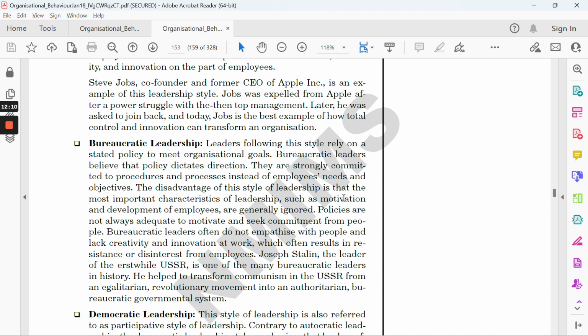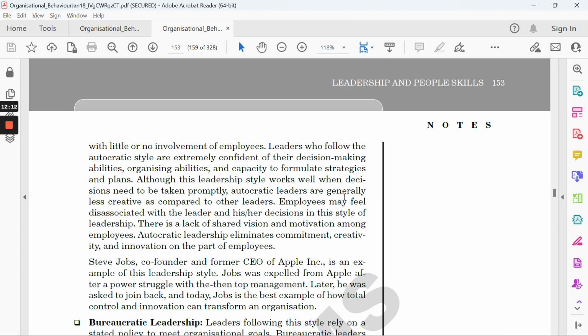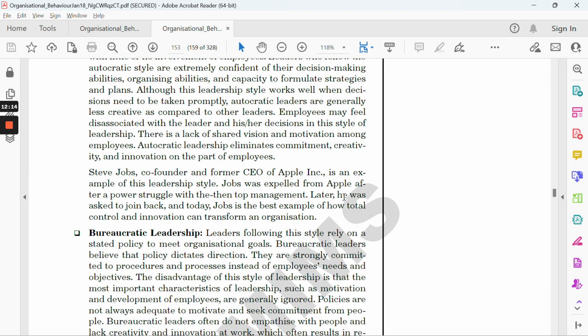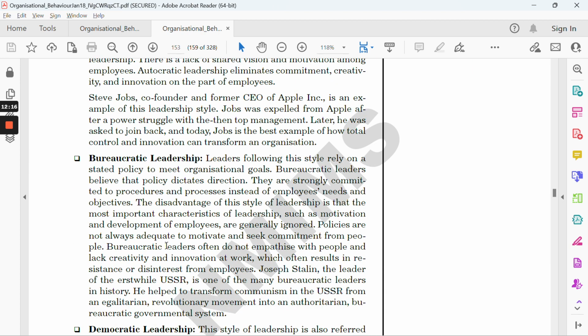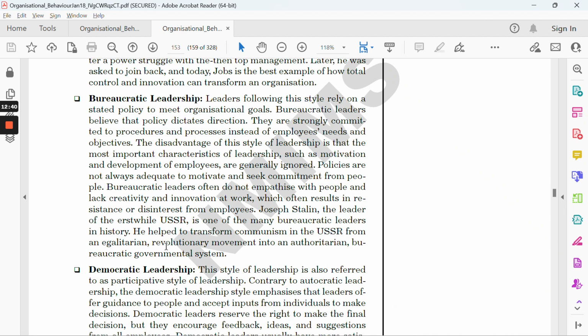So in the case of Sanjay, it can be relatable with autocratic, and with bureaucratic. In bureaucratic, they are more committed towards procedures and processes, and least bothered about the employees, who are mostly ignored, right? And there's a lack of innovation and creativity at work. So understanding these two, we can say that bureaucratic is more relatable in the case of Sanjay, right?